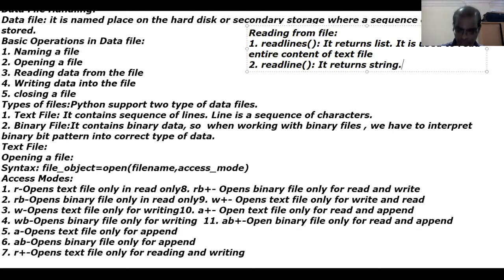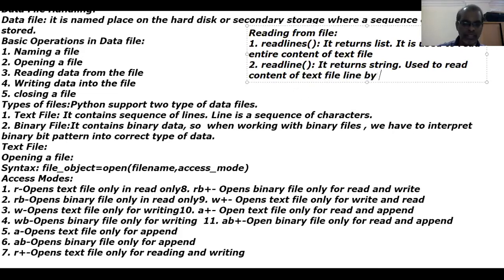It returns a string used to read the content of the text file line by line. That means if your text file has 3 lines, one readlines is enough.